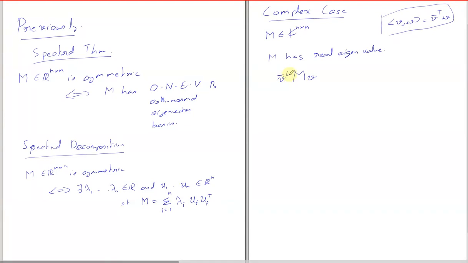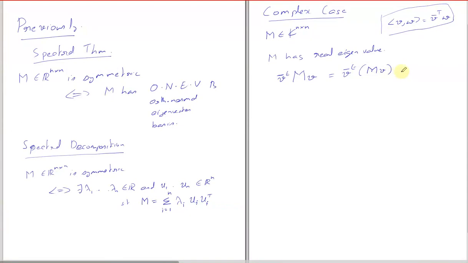So let's try to analyze this quantity. What did we do previously? MV is equal to lambda V. We tried to group this in two separate ways.